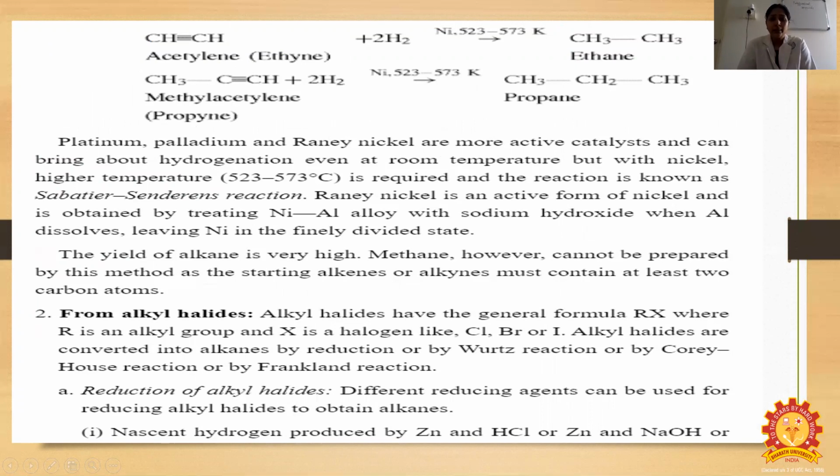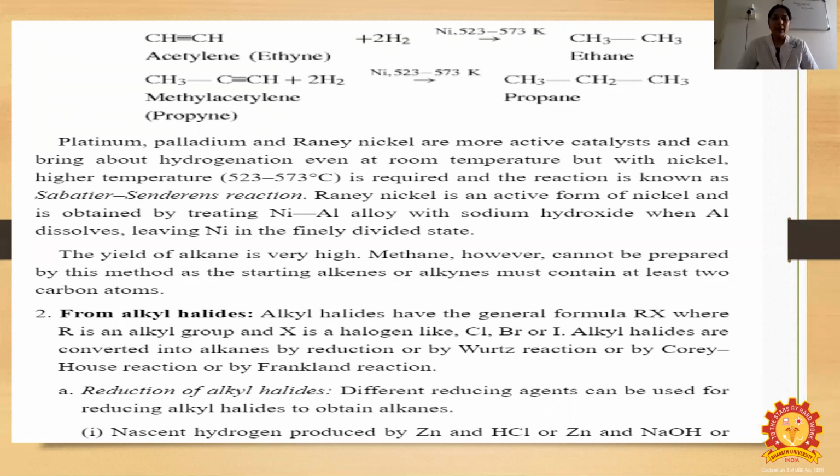Platinum as well as palladium and nickel are more active catalysts and can bring about hydrogenation even at room temperature. But with nickel, a higher temperature, 523 to 573 degrees C, is required, and the reaction is known as the Sabatier-Senderens reaction. Raney nickel is an active form of nickel, and it is obtained by treating a Ni-Al alloy with sodium hydroxide, and Al dissolves, leaving Ni in the finely divided state.